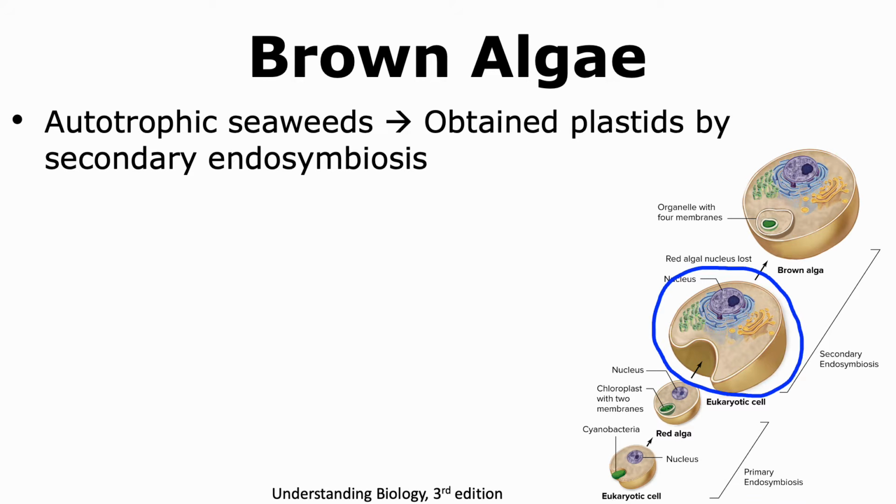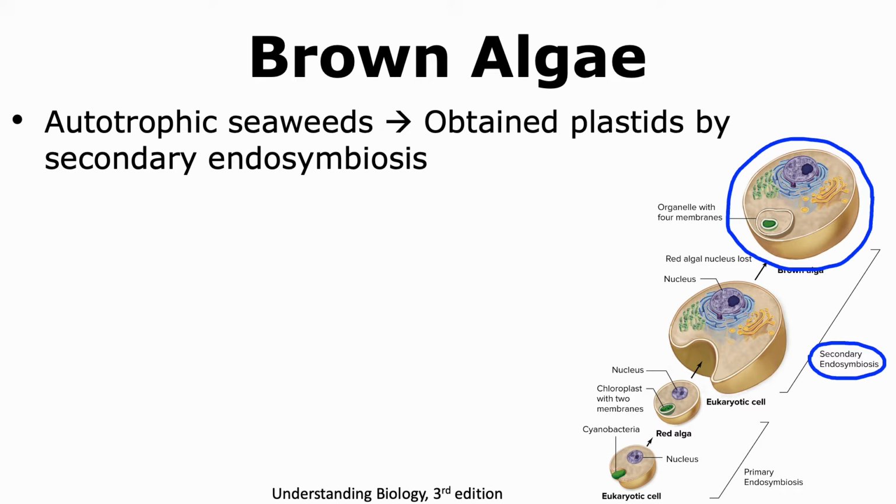Now, another eukaryotic cell engulfed this algal cell, and when that happened, it evolved in time to form a brown alga. The nucleus of that red alga was lost, however, the chloroplast remained. This is an example of secondary endosymbiosis, where one eukaryotic cell engulfed another eukaryotic cell and was able to retain the plastid, or the chloroplast, that was present in that original eukaryotic cell.